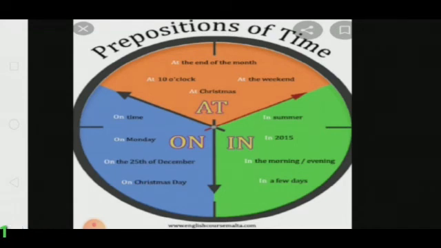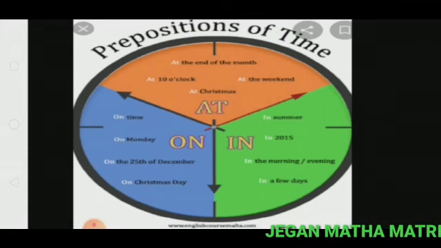I will come at 10 o'clock. At Christmas, at the weekend, in summer, in 2015, in the morning or evening, in a few days, on Monday. I will come on Monday, on the 25th of December, on Christmas Day. These are the prepositions of time.